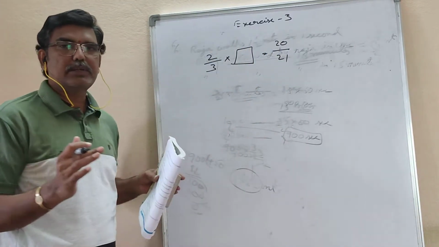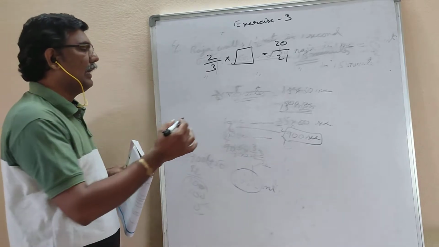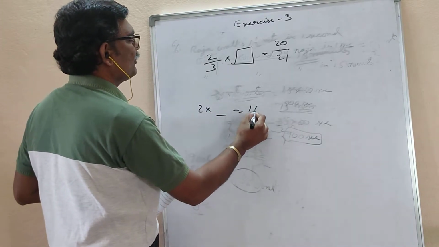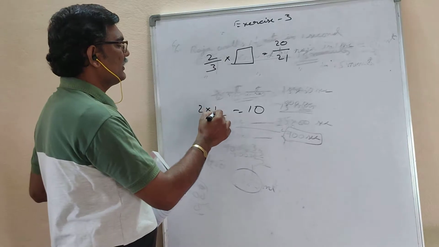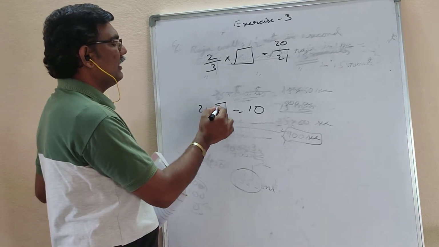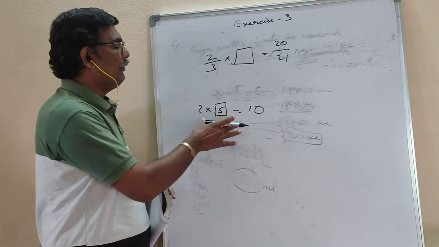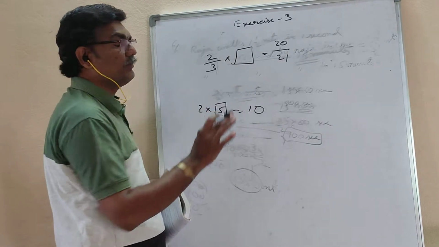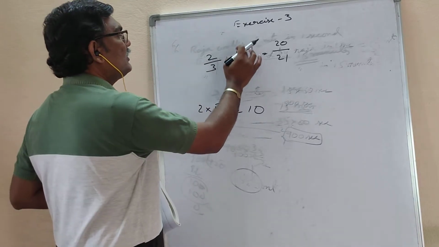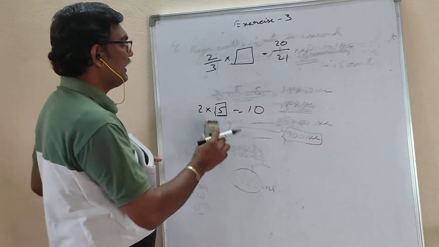This statement is called a mathematical statement. Like 2 into dash is equal to 10. Here a dash is given. So fill in the blank to make it true: 2 fives are 10. You have to write 5. Here also it is the same. Now in this box you have to write it.